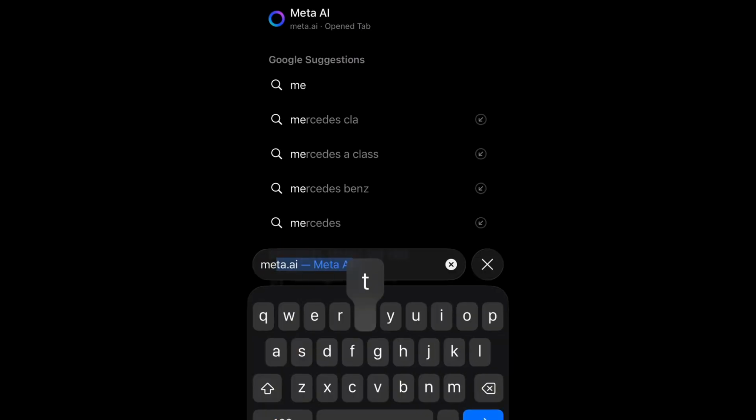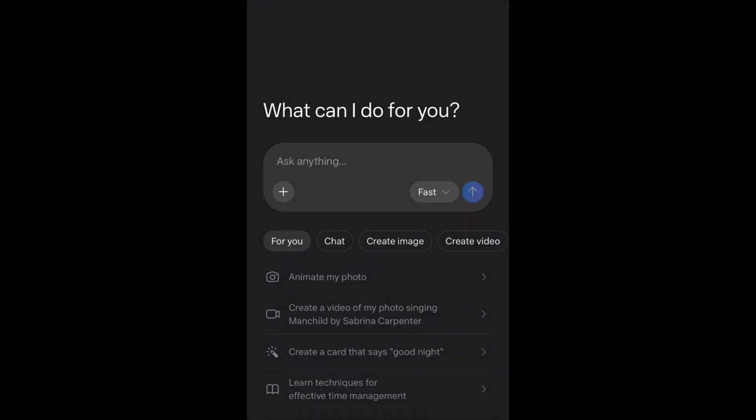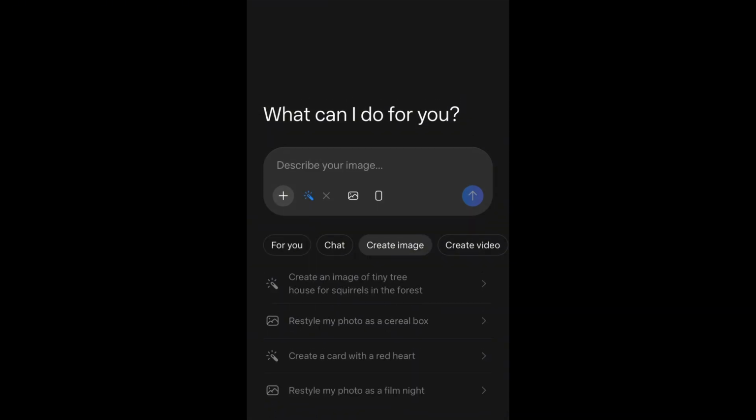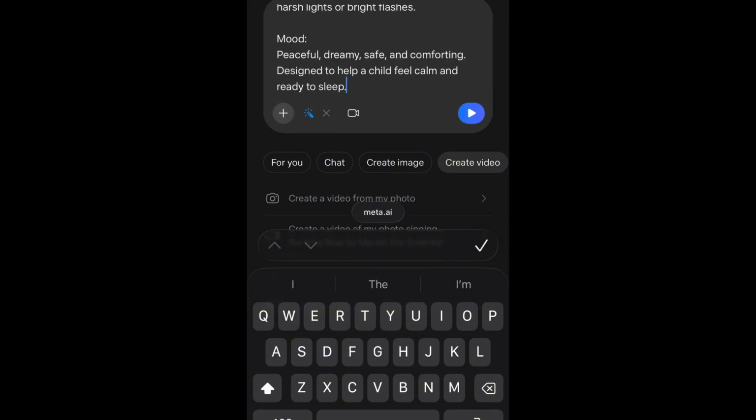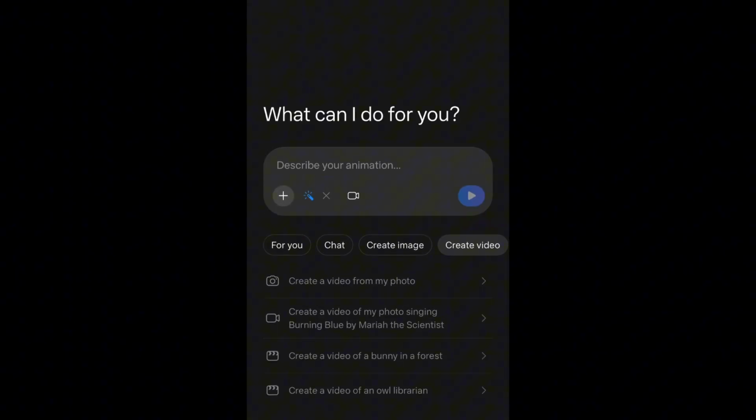When you get this video prompt, we are going to be inputting it into a video generator, and for this we'll be making use of Meta AI. When you get into Meta AI, tap on this plus button and tap on create. Change it from image to video and put in the prompt you just copied. We are going to paste it, send, and wait for it to load. When we generate our video, we download it and go to the next step.